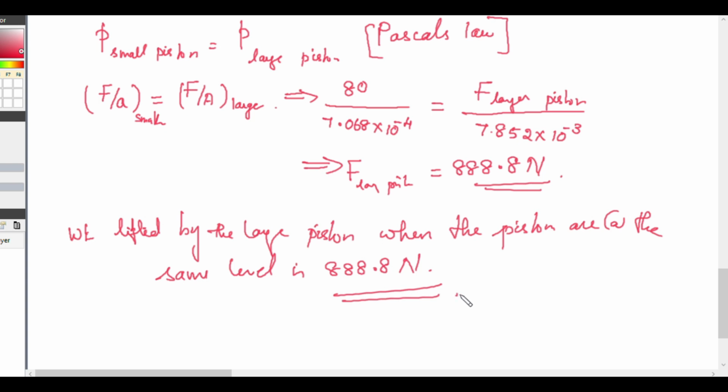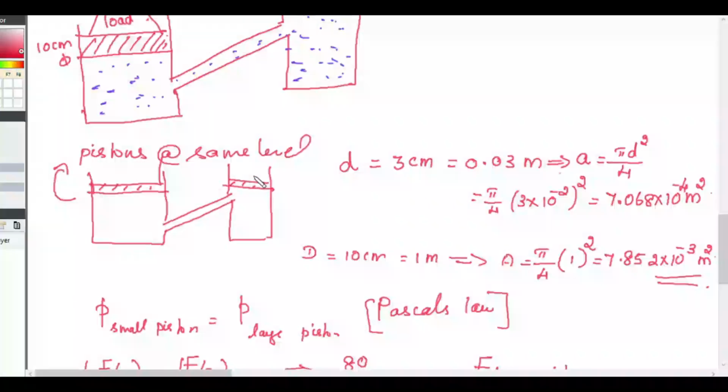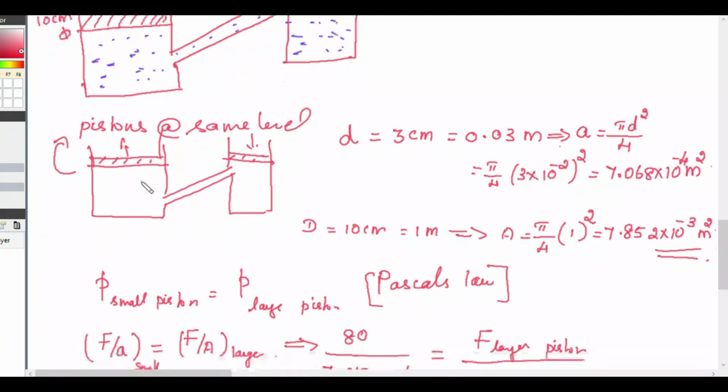What does it mean? When you apply a force of 80 Newton, you can lift a load of 888.8 Newton, almost 10 times more weight.